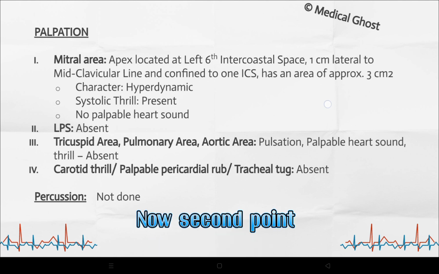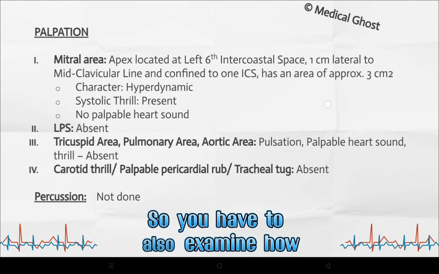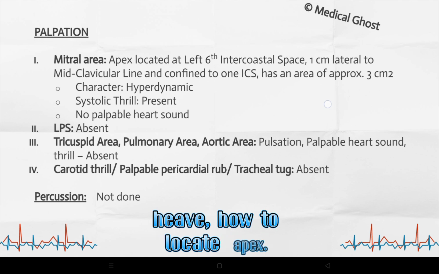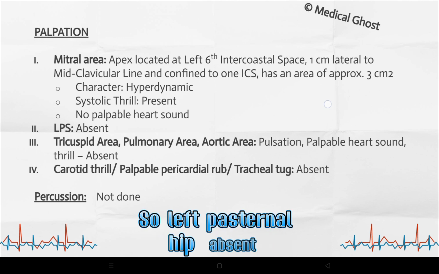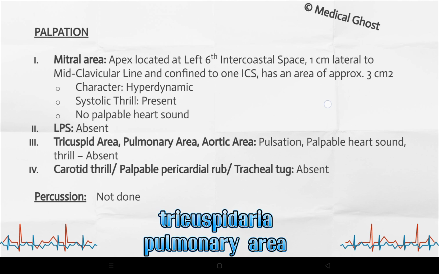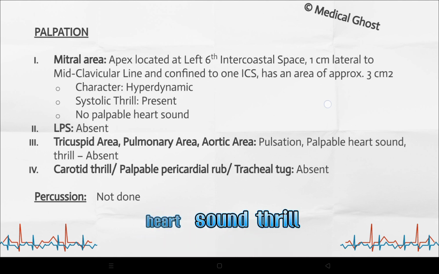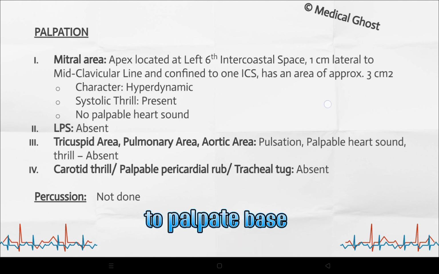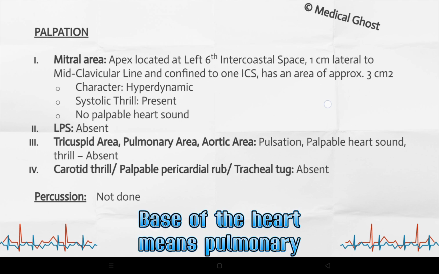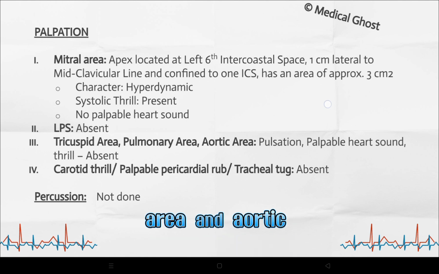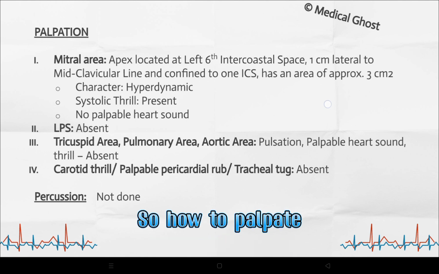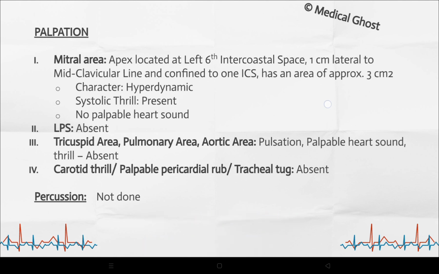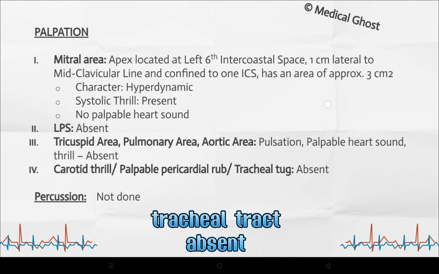Now the second point, left parasternal heave. You also have to examine how to check the parasternal heave and how to locate the apex. Left parasternal heave absent. Tricuspid area, pulmonary area, aortic area: pulsation, palpable heart sound, thrill absent. You have to know how to palpate the base of the heart. Base of the heart means pulmonary area and aortic area. Carotid thrill, palpable pericardial tug, tracheal tug absent.